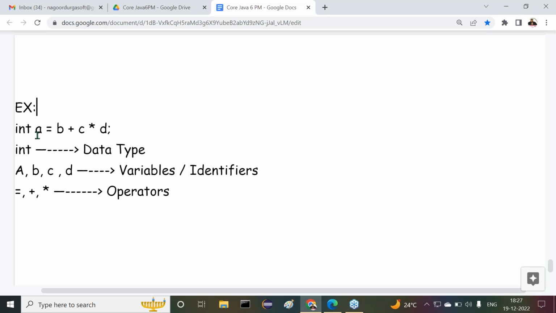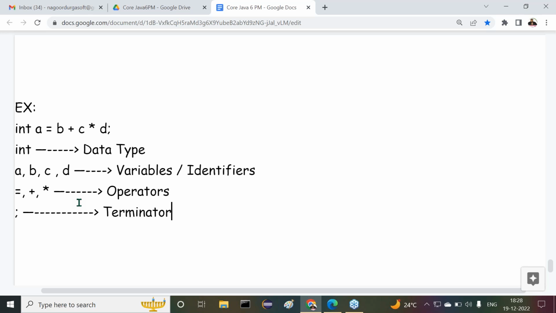Now, example: int a = b + c * d; int is a data type. a, b, c, d are variables or identifiers. Next, the equals, plus, and star are operators. Then after understanding all these, the semicolon is available in Java. This is a terminator, or before that, we can understand this as a special symbol. It is a special symbol or terminator.